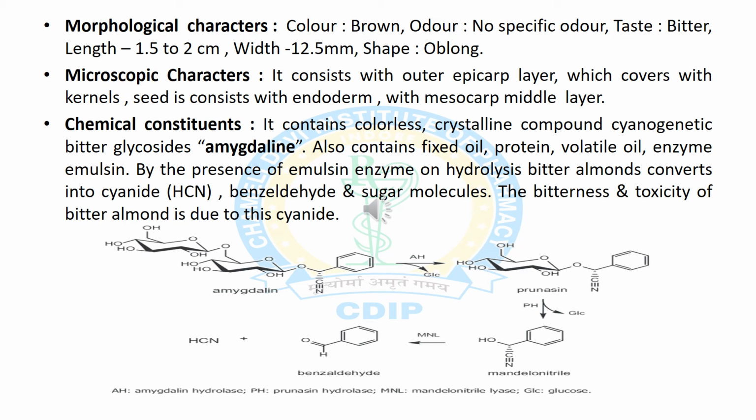Now we will discuss the chemical constituents of bitter almond. It consists of the colorless crystalline compound cyanogenetic bitter glycoside amygdalin, and it also contains fixed oils, proteins, volatile oils, and the enzyme emulsin. In the presence of the enzyme emulsin, amygdalin is converted into different compounds like hydrocyanic acid, benzaldehyde, and 2 sugar molecules. The bitterness and toxicity of bitter almond are due to the presence of cyanide.